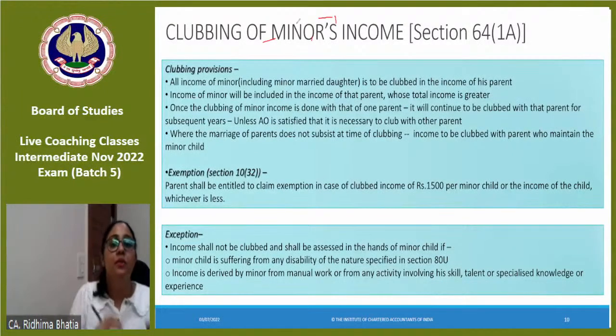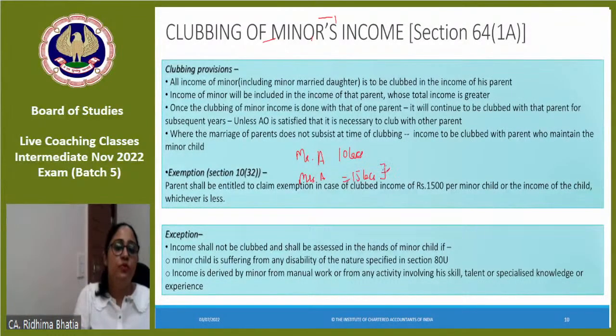What is the income the minor is getting? It would be clubbed in the hands of parent. Including the minor married daughter also would be clubbed in the hands of parent, I repeat. But you will say, ma'am, once a parent, father, mother. First of all, the income would be clubbed in the hands of the parent who has a higher income excluding the minor income. So if Mr. A has 10 lakhs income and Mrs. A has 15 lakhs income excluding minor income,